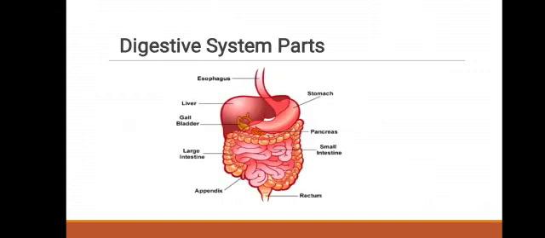See in this diagram, this is a diagrammatic presentation of the digestive system. In that, esophagus, stomach, pancreas, small intestine, rectum, appendix, large intestine, gallbladder and liver.